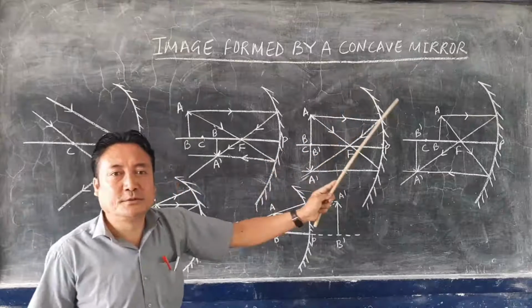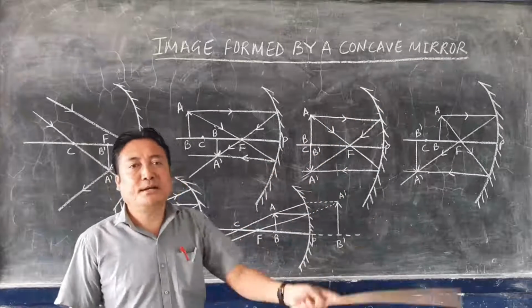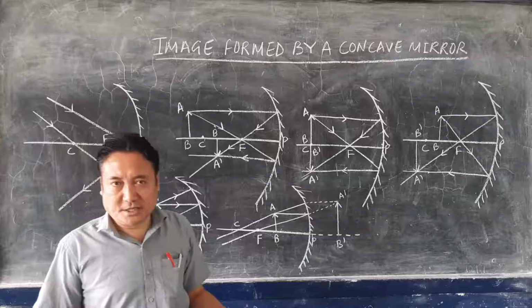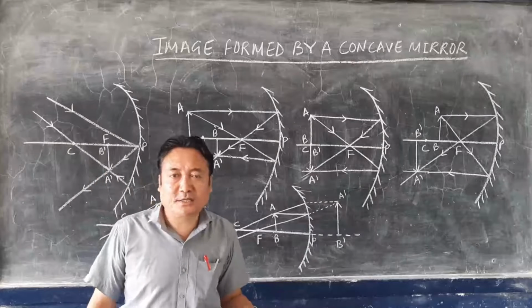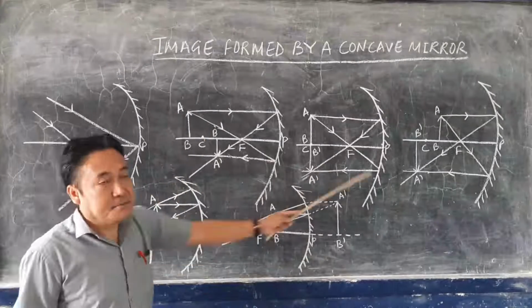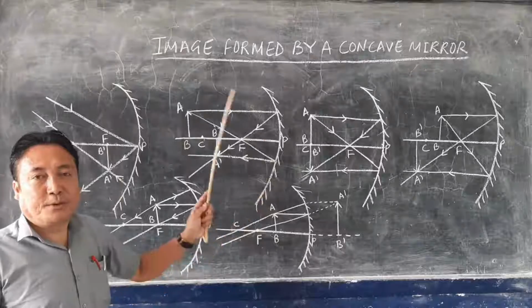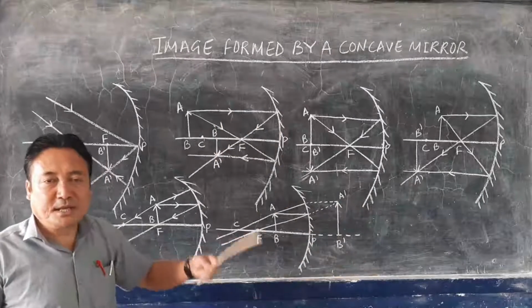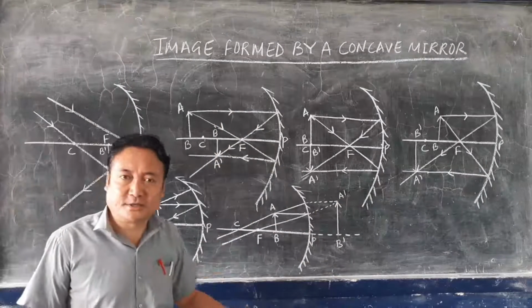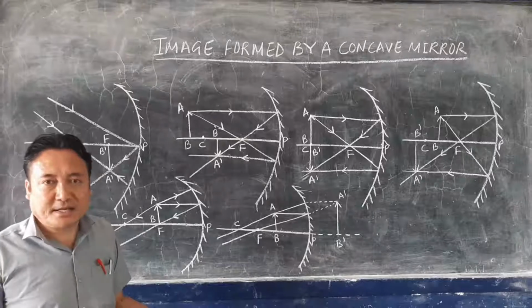It is very easy to draw the ray diagram, but we have to know the full conditions. I have already explained the full conditions. So remember that, and please practice the diagrams: where the object is kept, where the images are forming, and what the characteristics of the image are. All these things you should practice.